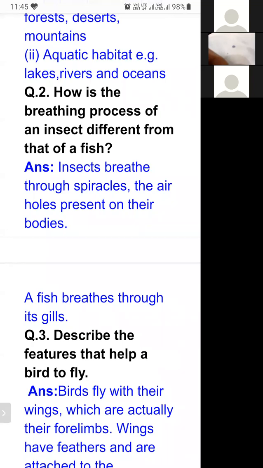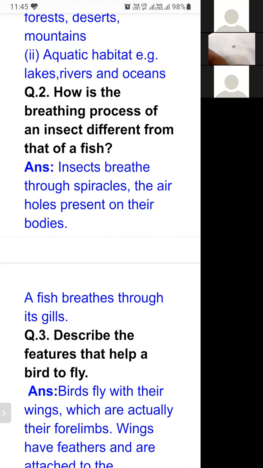You have learnt about breathing in aquatic animals, breathing in fish. So both insects and aquatic animals like fish have different breathing processes. Why? Because they have different breathing organs. The organs through which breathing takes place are different in insects and also in fish.